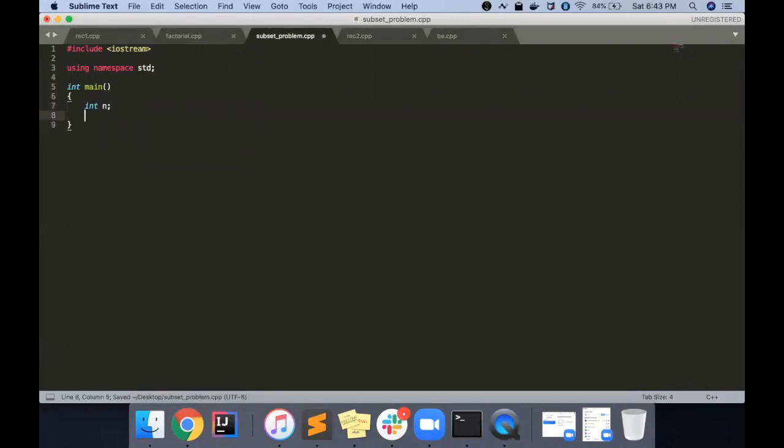Again, I have some numbers, let's say we have some 3 or 4. We have an array, and these are my numbers. Now let's do it side by side.